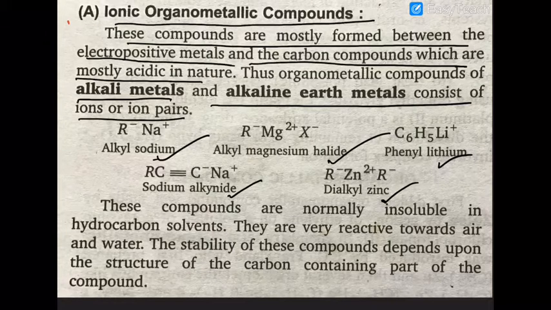Zinc is a d block element, not an alkaline metal, but you also have magnesium and calcium. Zinc has amphoteric nature, so it is easy to take.